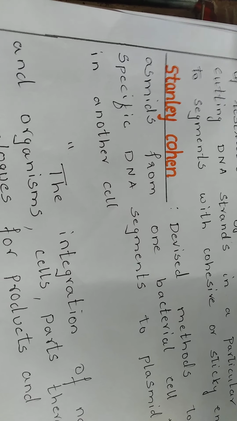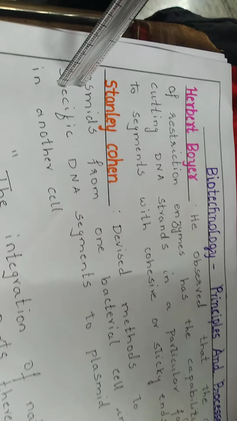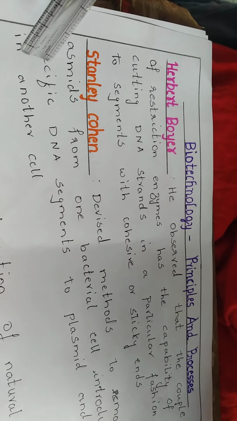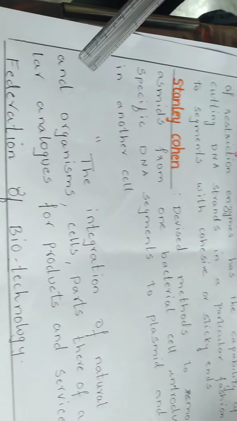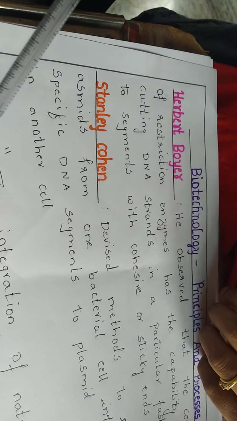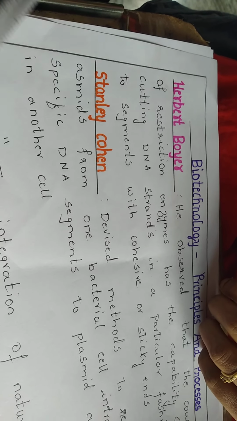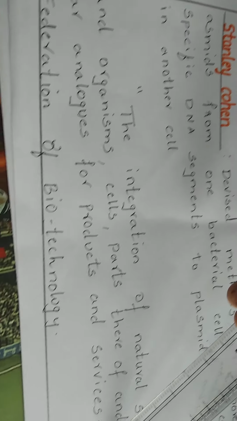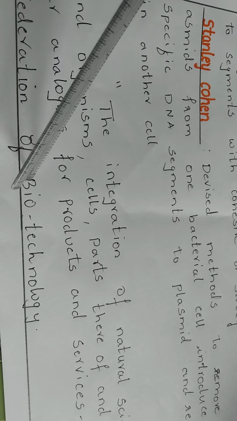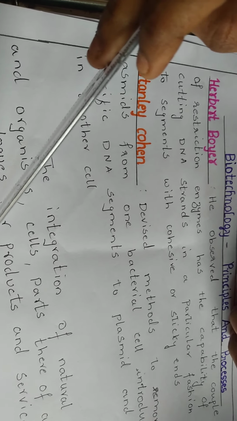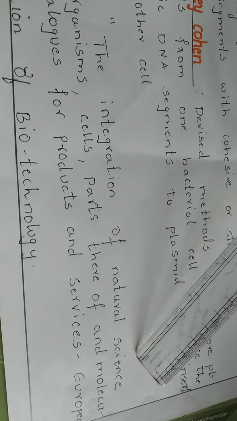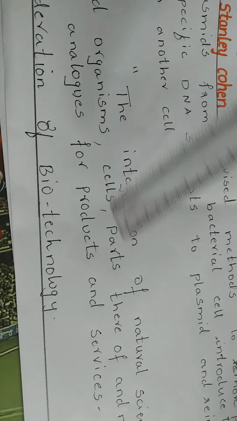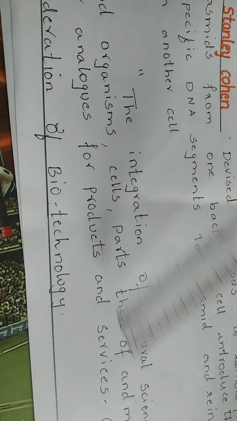Because of the works of Herbert Boyer and Stanley Cohen, the foundation was laid for a new branch of biology called biotechnology. In this regard, we talk about the definition given by EFB, the European Federation of Biotechnology, which defines biotechnology as the integration of natural sciences and organisms, cells, parts thereof, and molecular analogues for products and services.